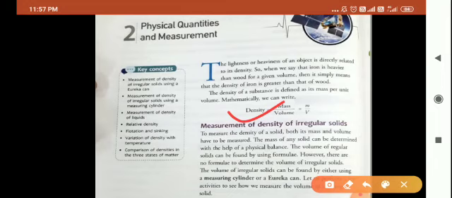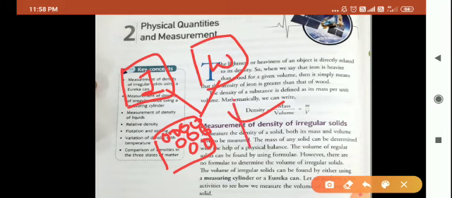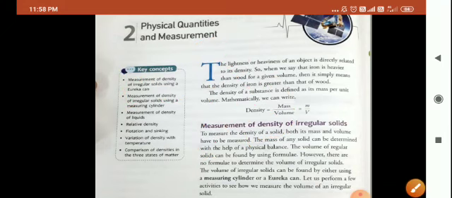Reason, if we take same volume of iron and wood, what we will find is that in iron the molecules are more closely packed as compared to wood. Therefore, we can say that iron is denser than wood and hence the density of iron is more than that of wood.